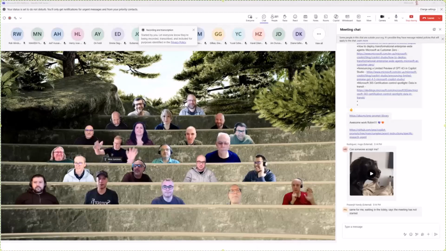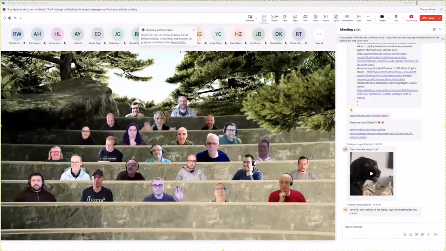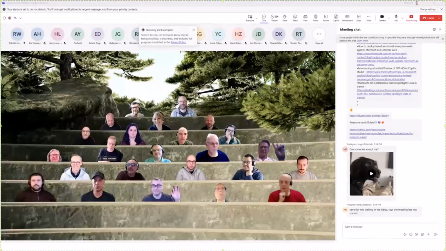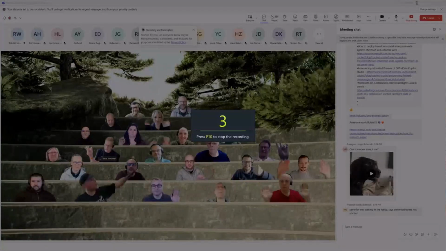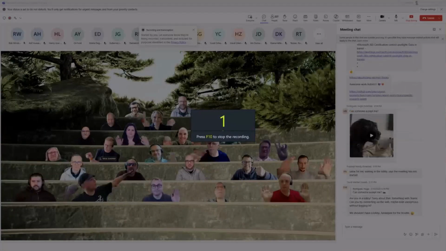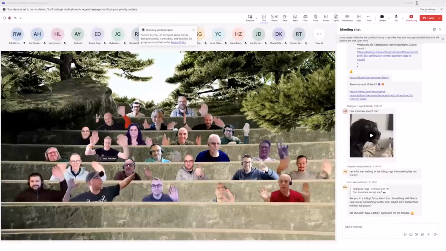Waving enough so I can find myself on the screen. Okay, we have 50 seats in the room. Let's wait a few more seconds before we start recording. If somebody still wants to enable their camera, we're running out of time. 3, 2, 1, I will put the recording on. 3, 2, 1, and here we go. Let's do some hand waving, everybody. We will capture a key animation out of this and share it on social media.